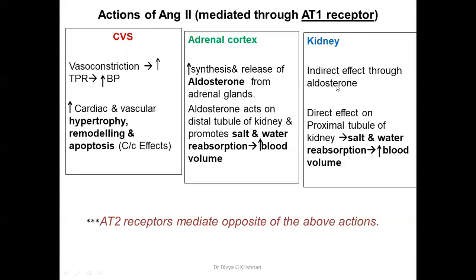On the kidney, the action can be indirect, that is through the aldosterone, which you already saw, acting on the distal tubule, or it can have a direct effect also on the proximal tubule of the kidney by increasing the salt and water reabsorption. So this can also increase the blood volume. So the ultimate effects of angiotensin 2 are increase in the BP and increase in the blood volume.